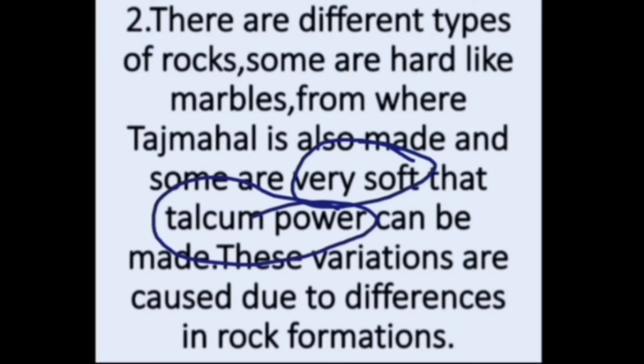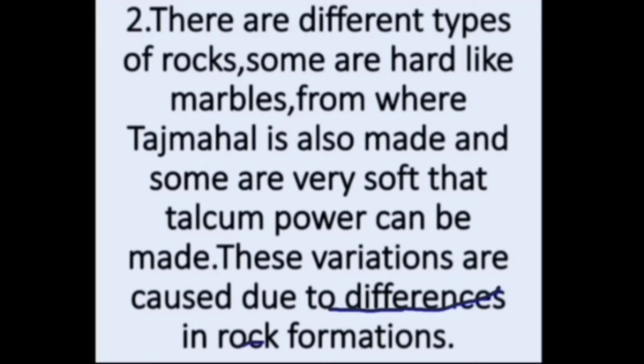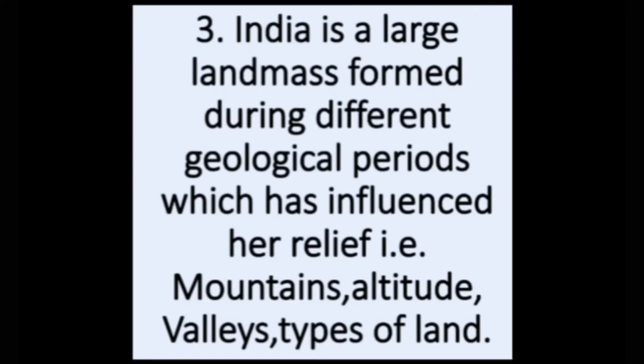Now why are the rocks different? Because we have a variety of reasons, differences in the formation of rock. Some rocks are formed out of lava, out of magma. From this magma some rocks are formed, and these are called igneous rocks. And some rocks are also formed from sediments. These are called sedimentary rocks.